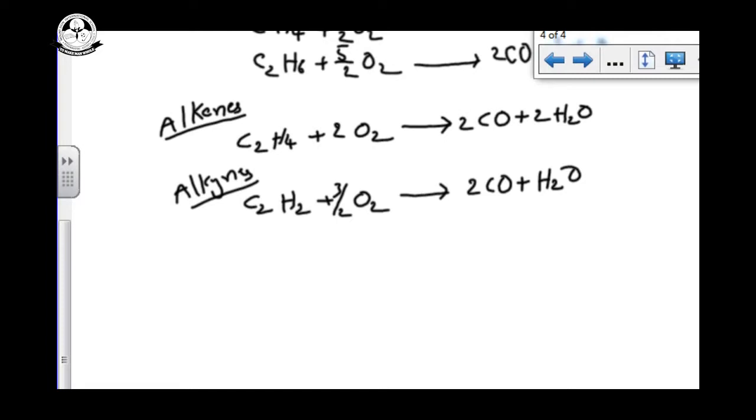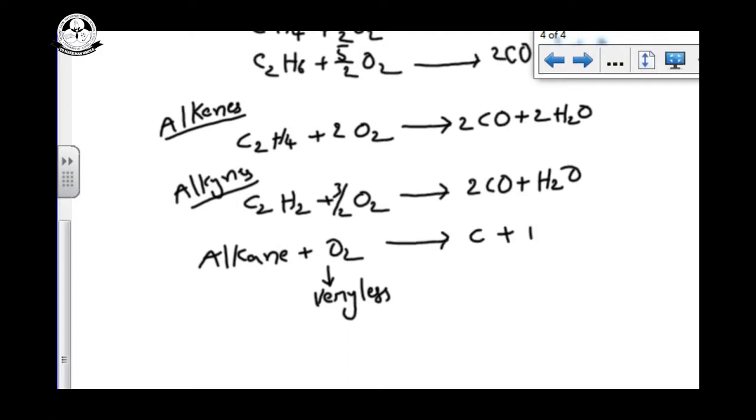Suppose alkane, if you are supplying a very small, very less amount of oxygen, alkanes can give carbon and water. Otherwise you can say this is carbon black.